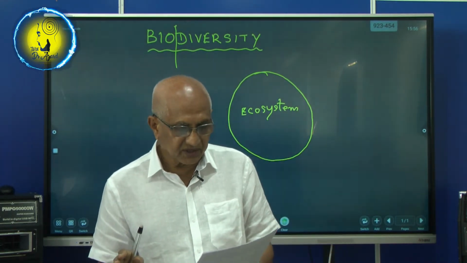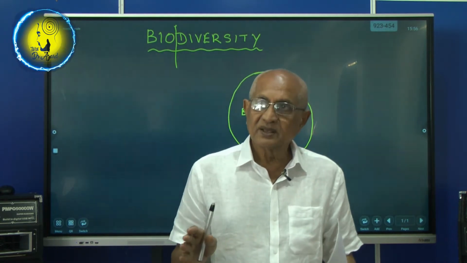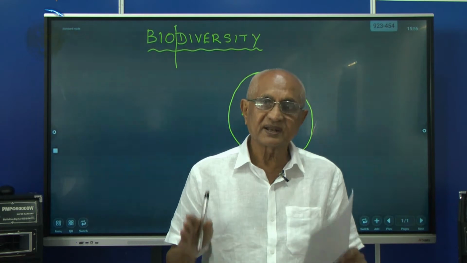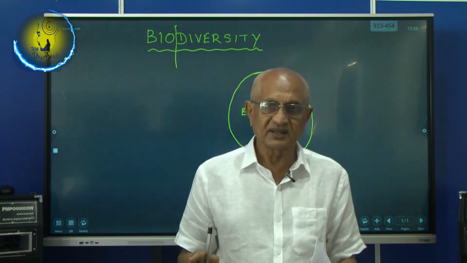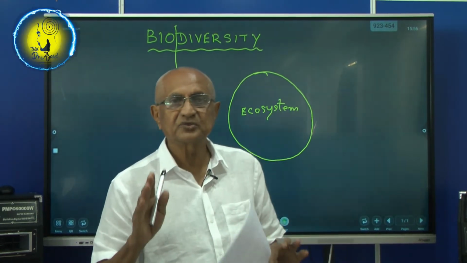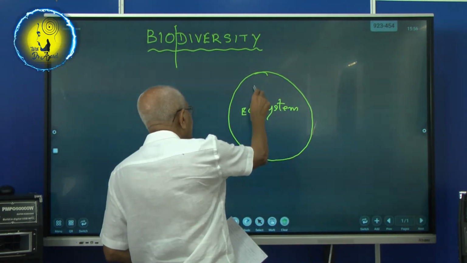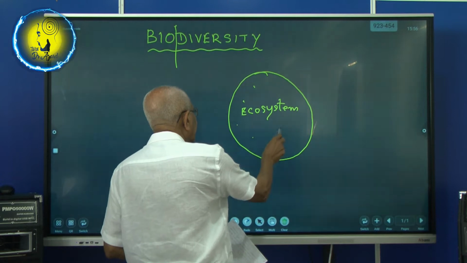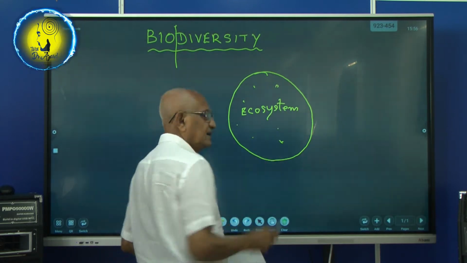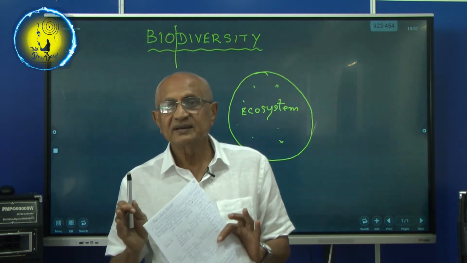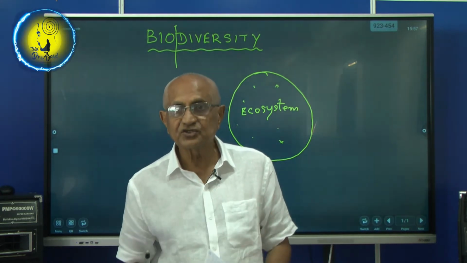Biodiversity is a combination of two measurements. Biodiversity measures the number of different species present. Now, in this ecosystem, you can see the number of different species present. And we call it the species richness.